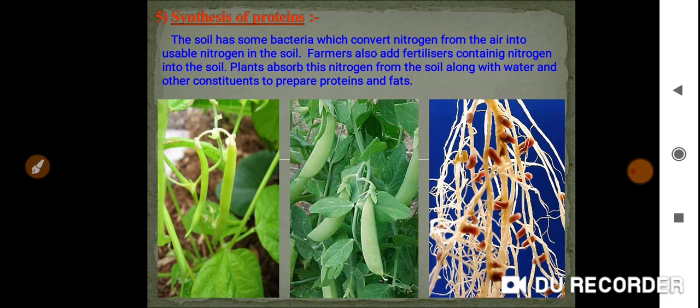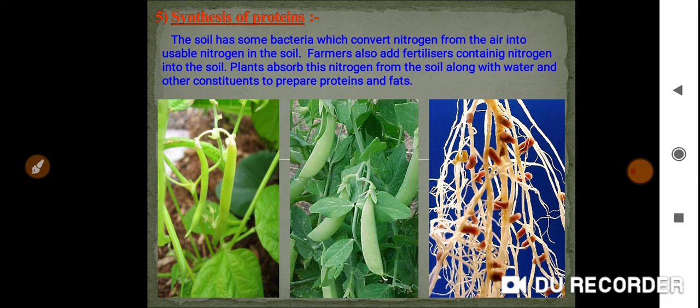The nitrogen which is there in the form of gas should be converted into the form of nitrates. Then who will do that? Which organism will do that function, converting nitrogen into nitrates, and phosphorus to phosphates? So that will be done by the organism called bacteria.